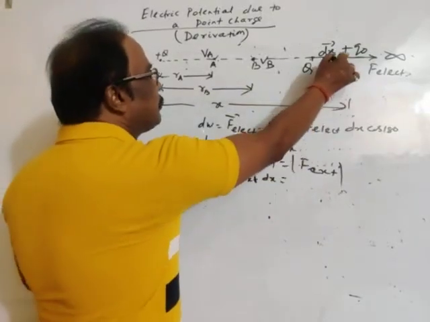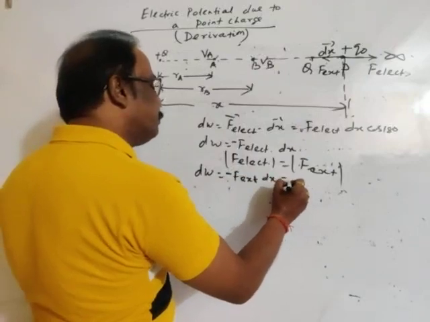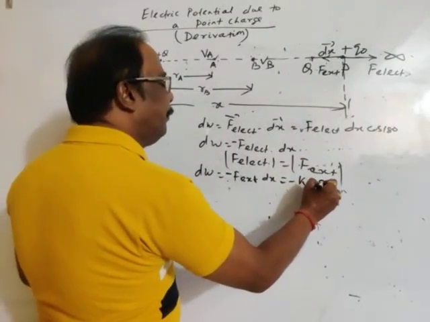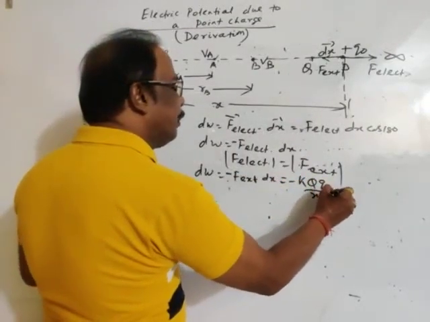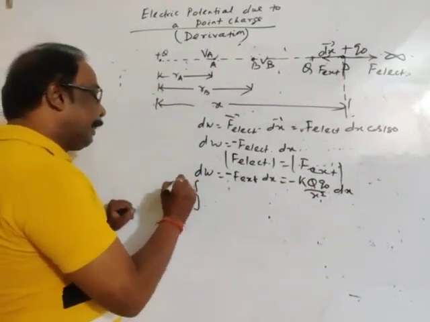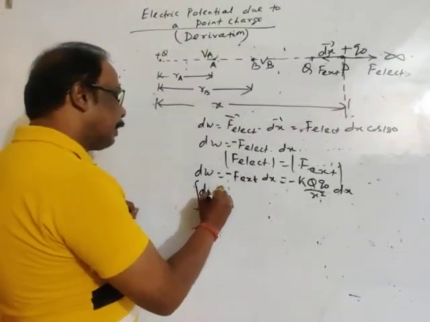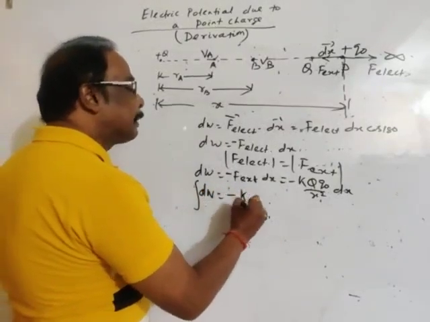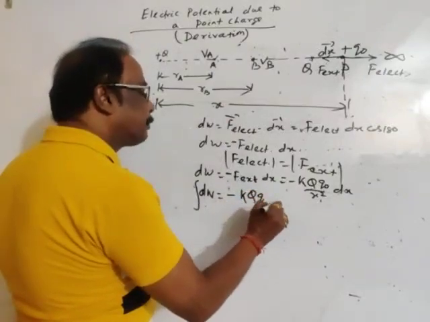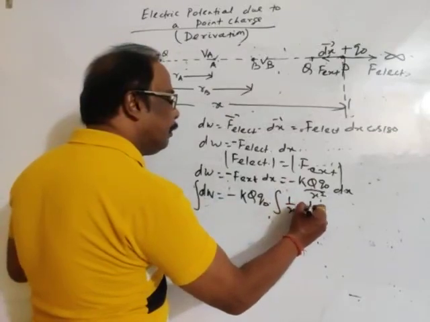Since initially the charge is at point P at a distance x, in place of force we may write K Q Q naught by x square into dx. To get the total work, the resulting work will be W equals minus k q naught, bring it outside, integration of 1 by x square into dx.